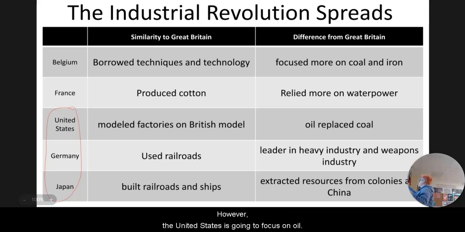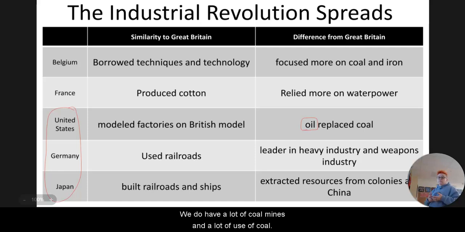However, the United States is going to focus on oil. Great Britain's still going to focus on coal for a very long time. The United States will use coal. We do have a lot of coal mines and a lot of use of coal. However, eventually when oil is discovered in places like Texas and in the Midwest, you're going to see that shift. Germany's going to use railroads, but their big thing is going to be that they become a leader in heavy industry and weapons.